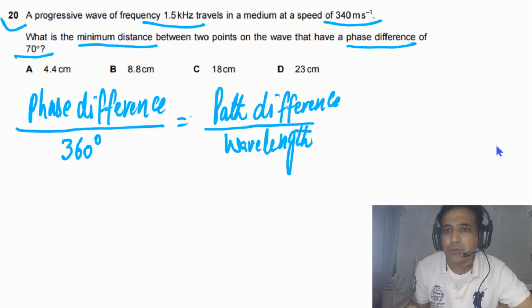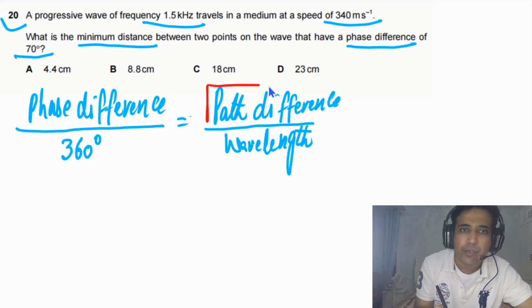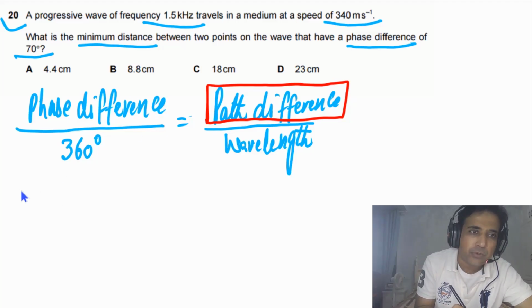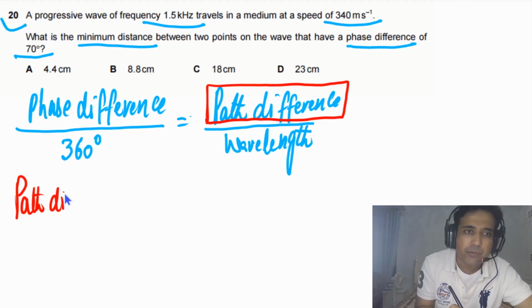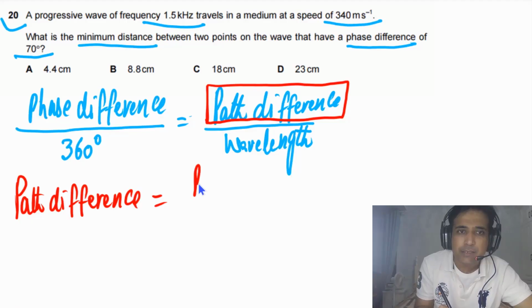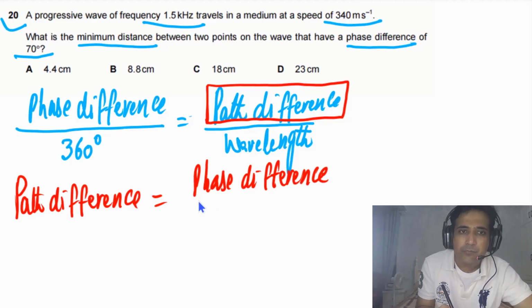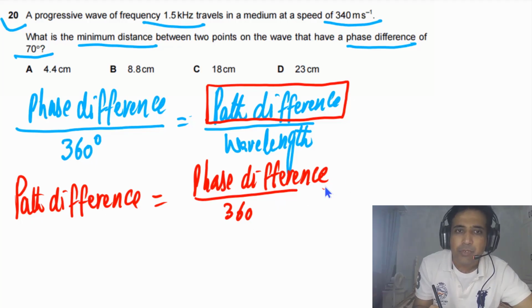We need to find the distance, meaning we need the path difference between 2 points. So we can rearrange this: path difference is equal to phase difference divided by 360 degrees multiplied by wavelength lambda.